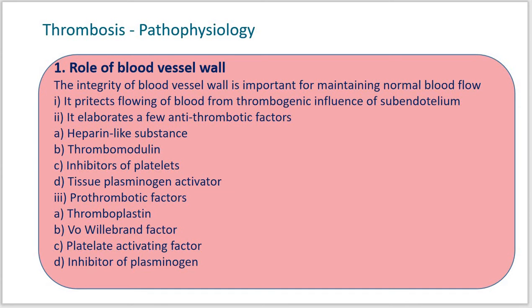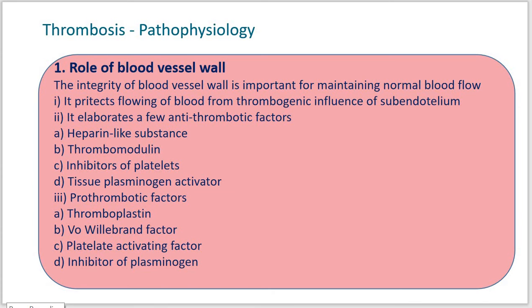So these are the factors: collagen, elastin, fibronectin, laminin and glycosaminoglycans, which are thrombogenic and play an important role in initiating the process of hemostasis as well as the process of thrombosis.